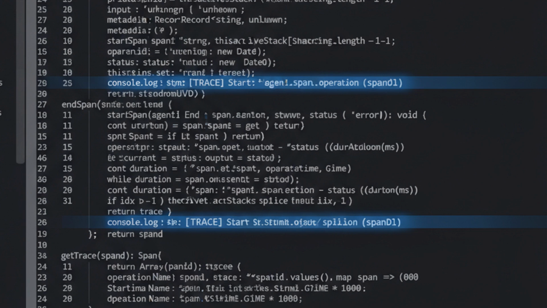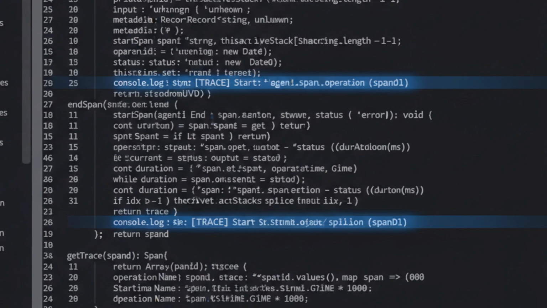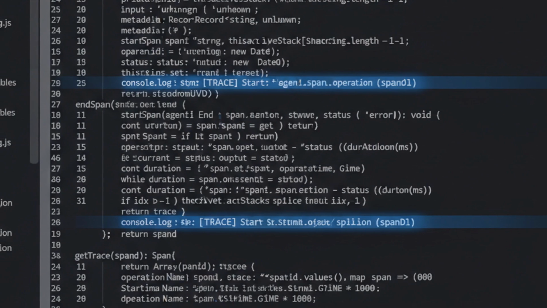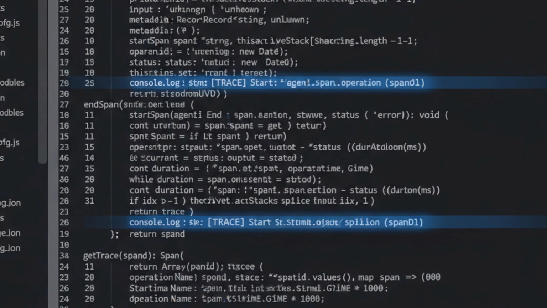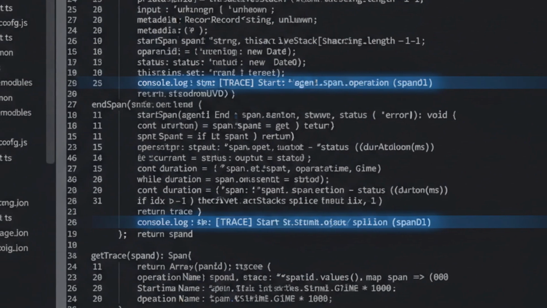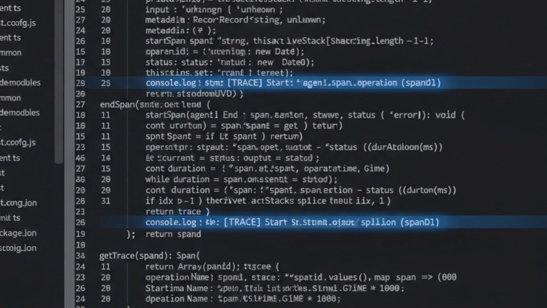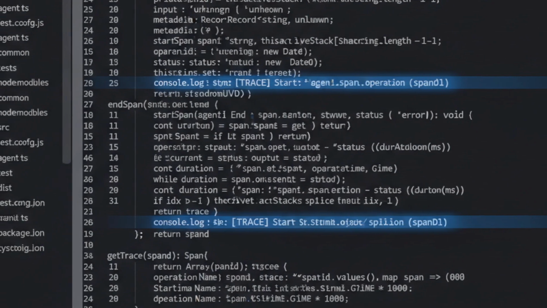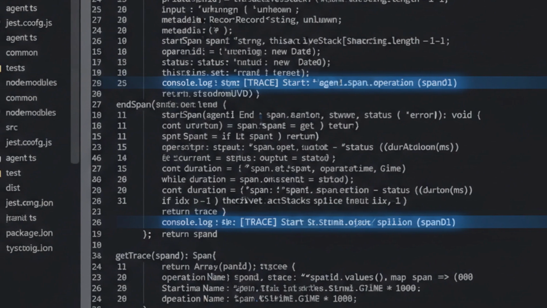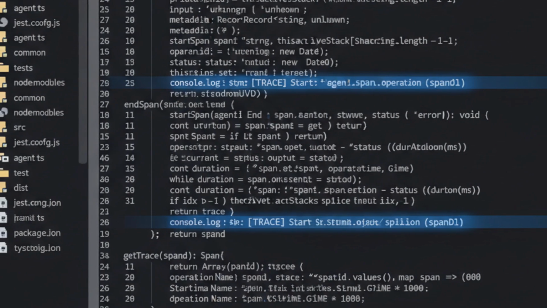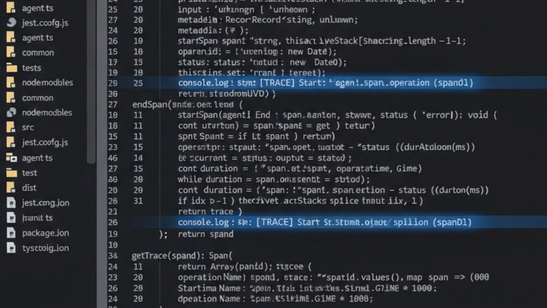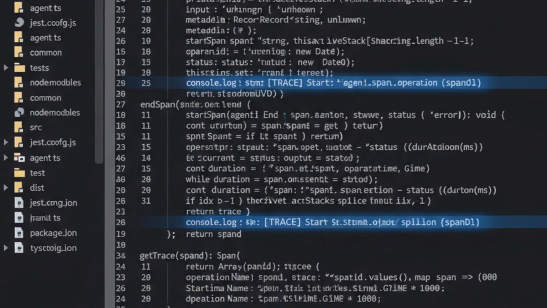The span concept from distributed tracing fits perfectly. Each agent execution is a span, nested under its parent. Export this to Jaeger or Datadog, and you can visualize exactly how a request flowed through your agent network. When something goes wrong, you'll thank yourself for building this in from day one.